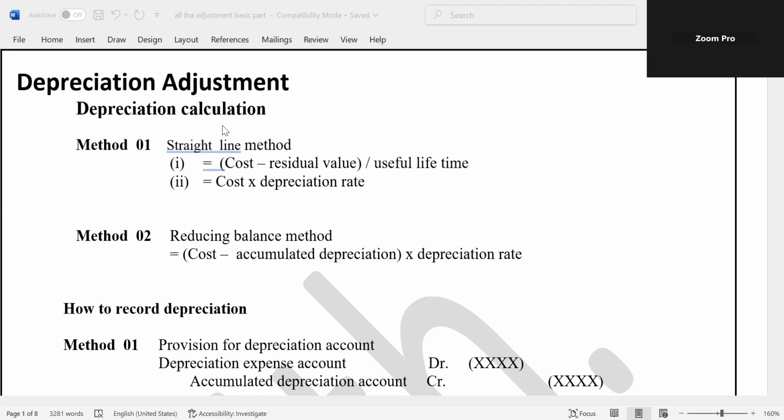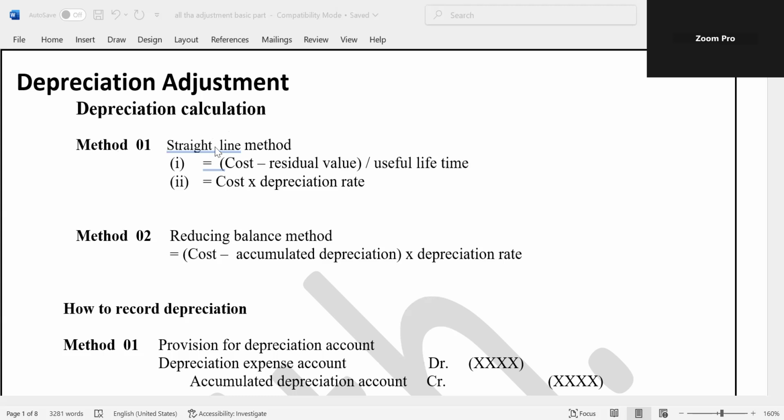Therefore, depreciation should be calculated. And you have to know how to record depreciation in the ledger account also. There are two parts I am going to discuss from the beginning. First, you have to know how to calculate annual depreciation as well as how to record it in the ledger account. Then I will discuss some examples, EPF and ETF and bad debts and doubtful debts again. Right, this is the theory.